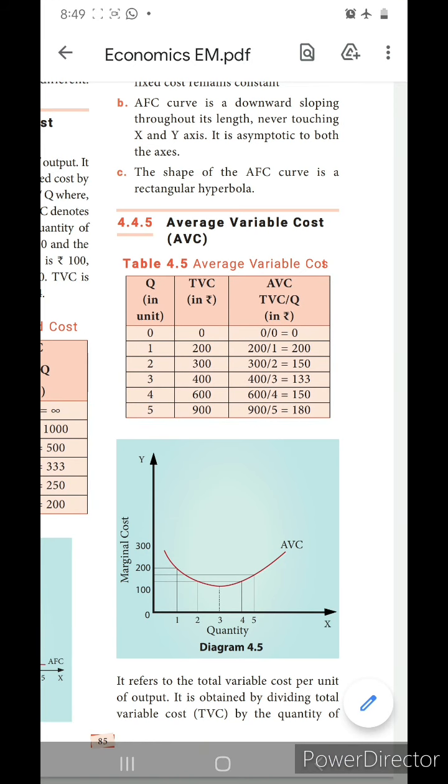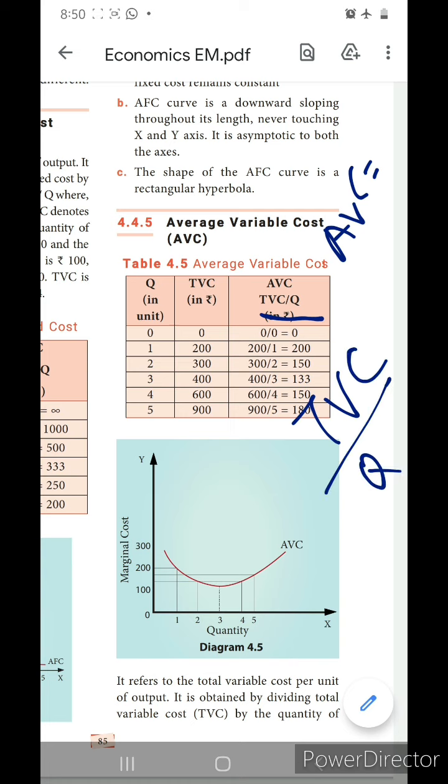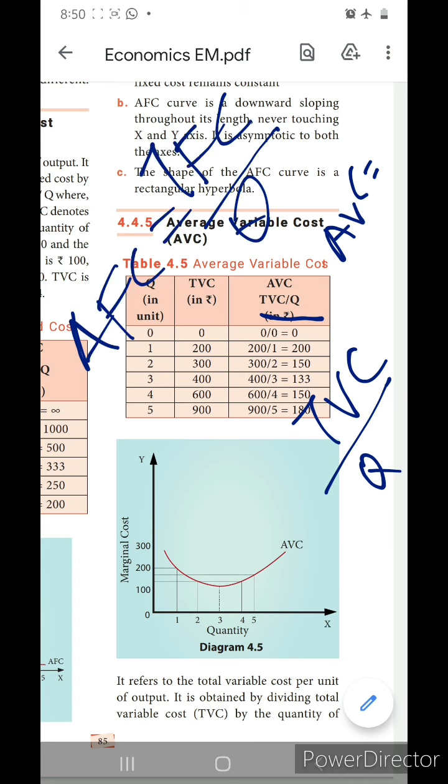Okay, average variable cost. When we divide the total variable cost by the quantity of output, we can get the average variable cost. Here they have given TVC by Q, isn't it? The formula is AVC equal to TVC by Q. For average fixed cost, AFC equals TFC by Q. We can keep this in our mind very easily.